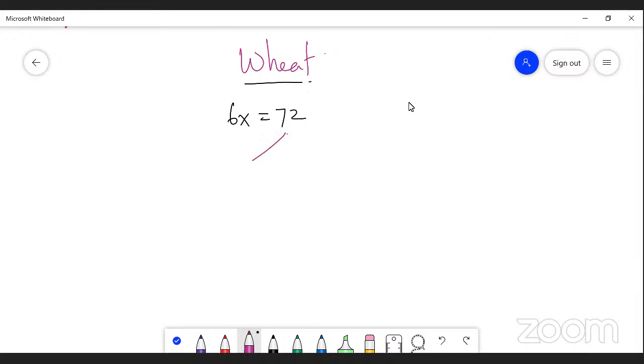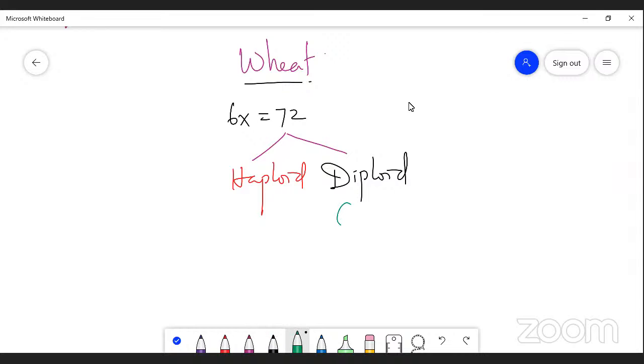First of all, let me take the haploid condition and diploid. Diploid means the total number of chromosomes in an organism, which is designated by the symbol 2n. Whereas haploid means half of the total number of chromosomes in an organism, which is designated by the symbol n.